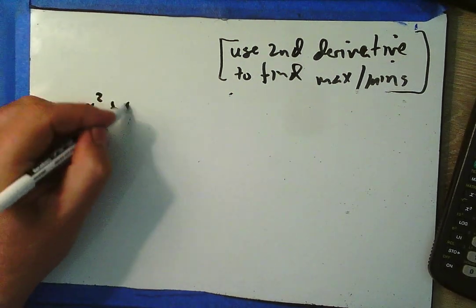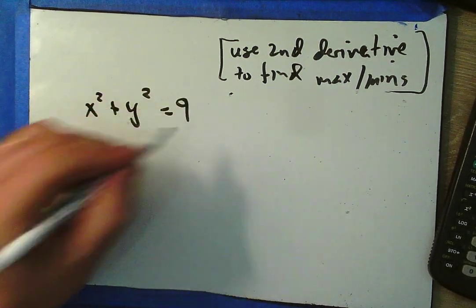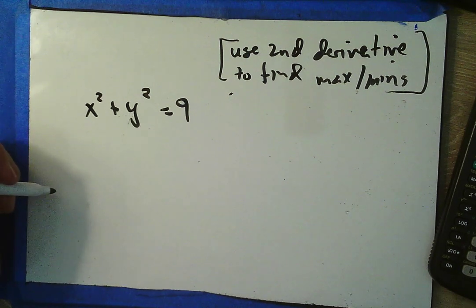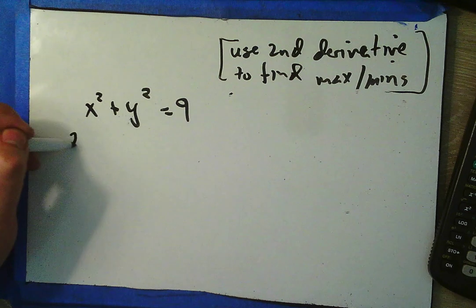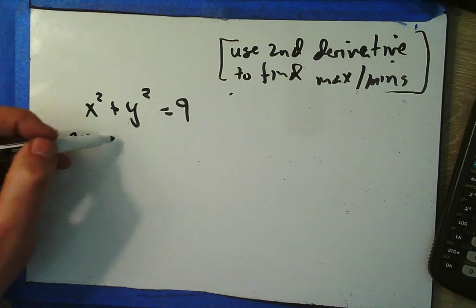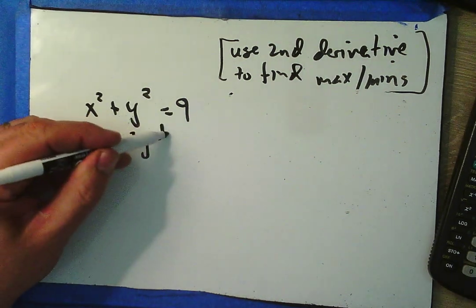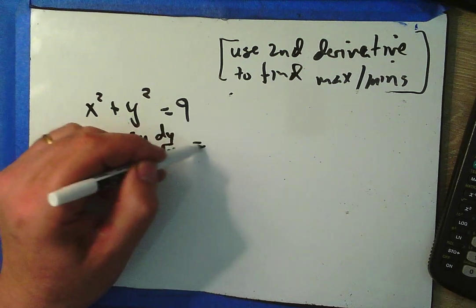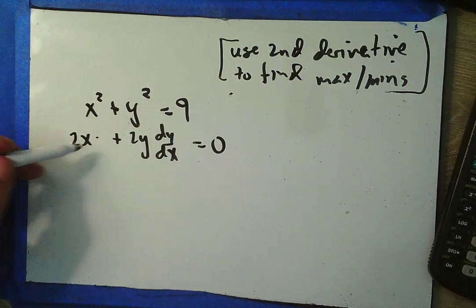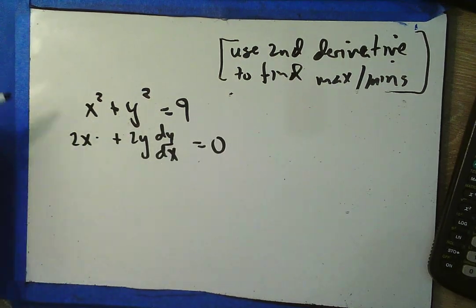x squared plus y squared equals 9. Okay. Let's take the first derivative: 2x plus 2y dy/dx equals 0. Remember, with implicit differentiation, we need to solve for dy/dx.